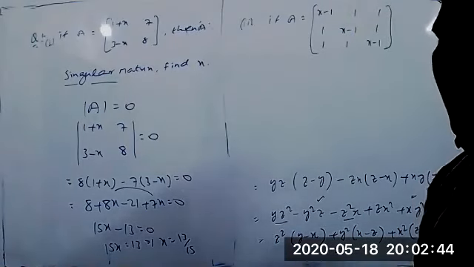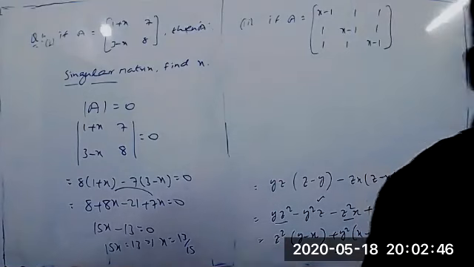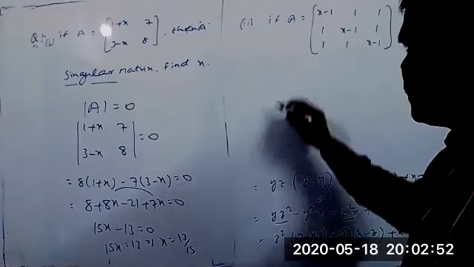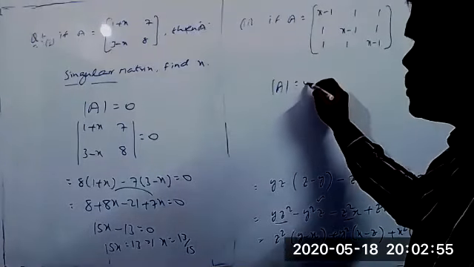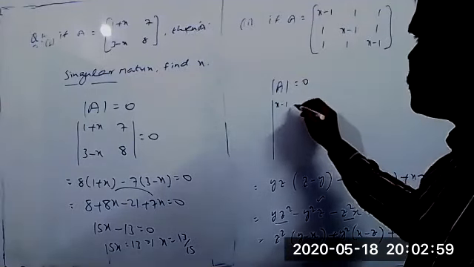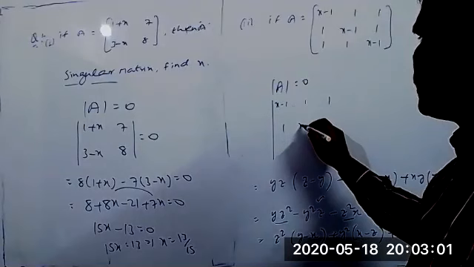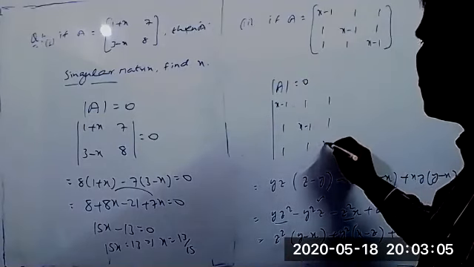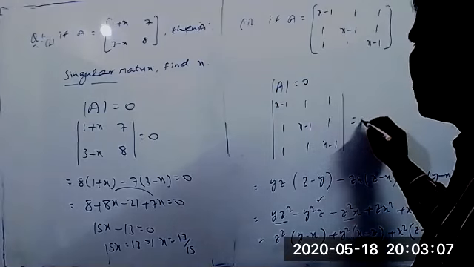Same procedure. Again, A is a singular matrix, so find the value of x. Take the condition: determinant of A equal to 0. So the determinant of this matrix equals 0.